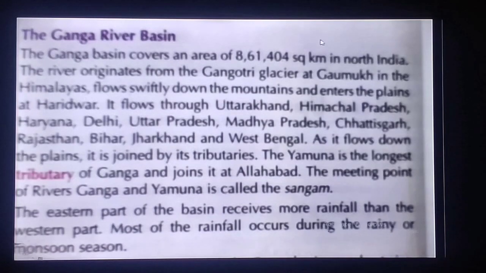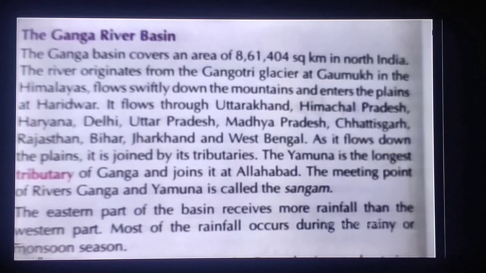As it flows down towards the plain area, it is also joined by tributaries. The biggest tributary is the Yamuna river. The Yamuna is the longest tributary of Ganga and it joins Ganga at Allahabad. The meeting point of river Ganga and Yamuna is called Sangam, as I have shown you in the picture earlier. The eastern part of the Ganga river basin receives more rainfall than the western part. Most of the rain occurs during the rainy and monsoon season.